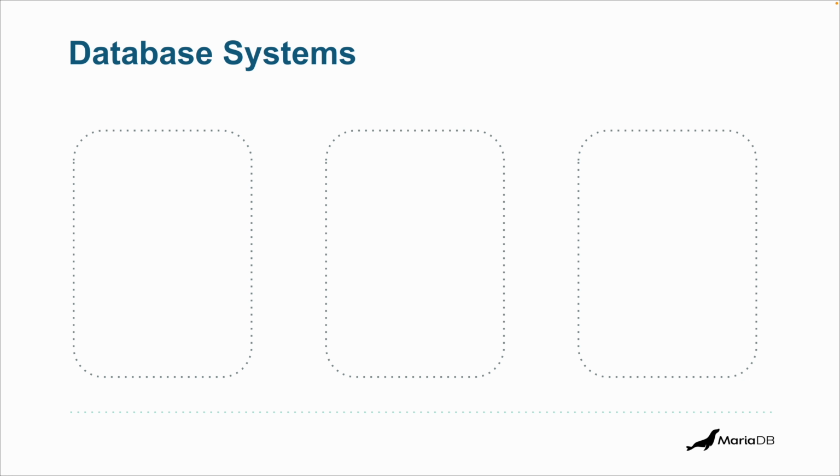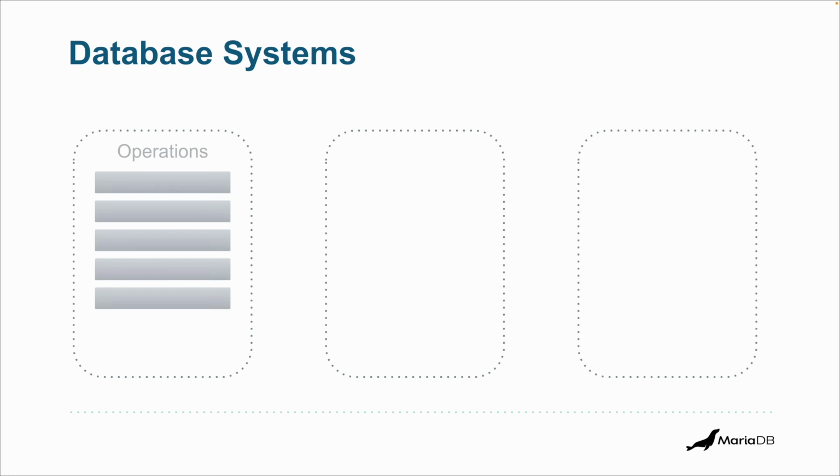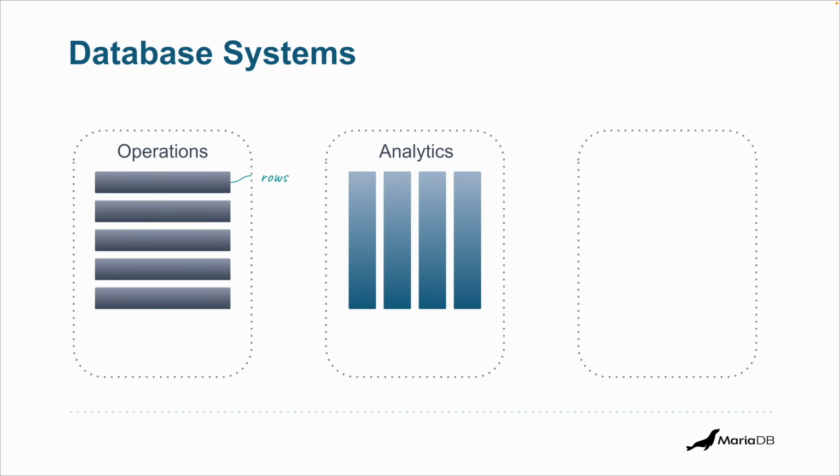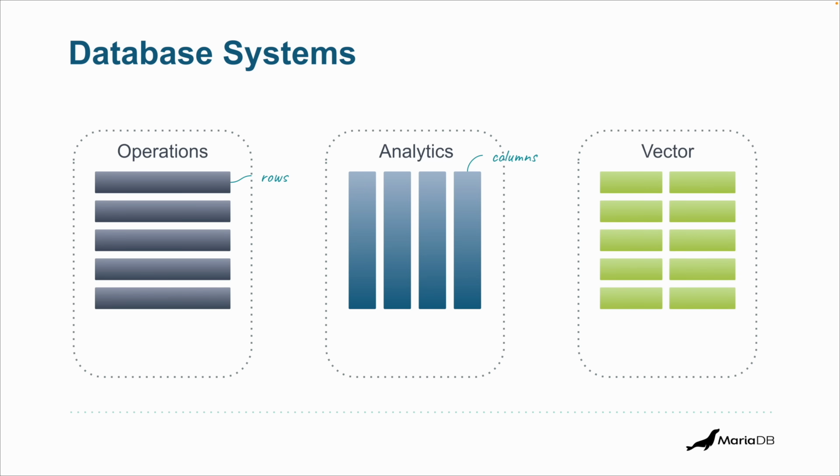And for a long time, we have divided database systems, generally speaking, in two kinds of databases. One for our transactions, or the daily operations of our applications, where you store things in rows. Another one for analytics, where you store things in columns, so you can operate faster on all the values of individual columns. These are two types of databases. And now one type of database that's gaining a little bit of attention is the vector database, where you have the dimensions, your vectors, and then a payload, something associated to this vector.